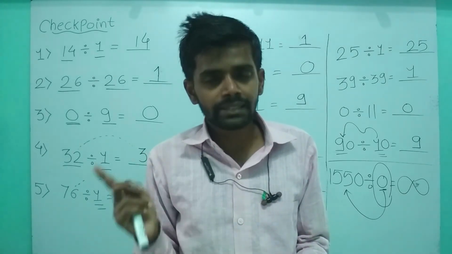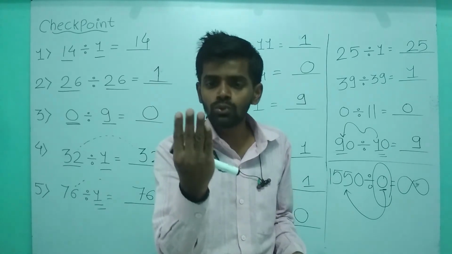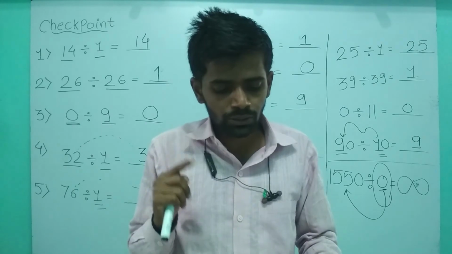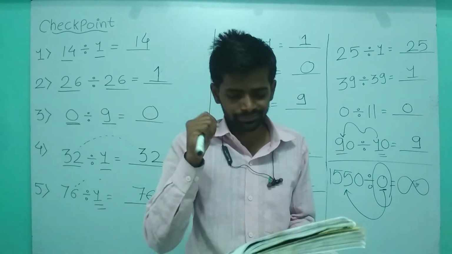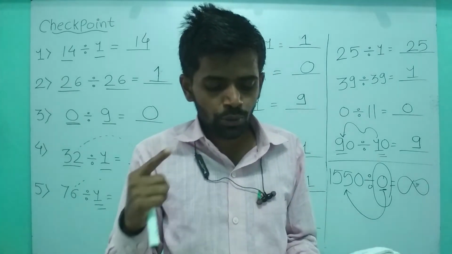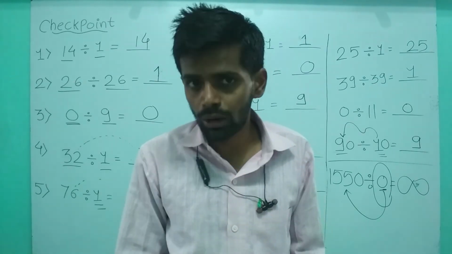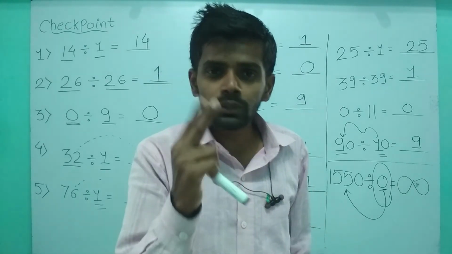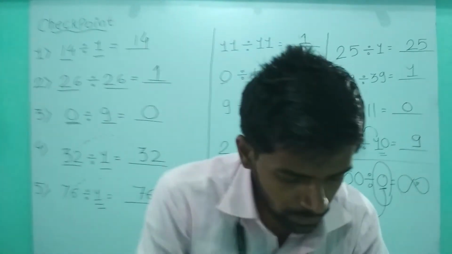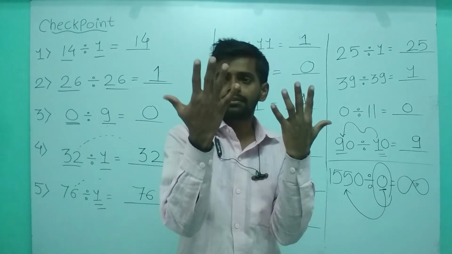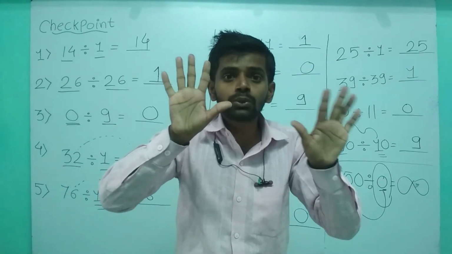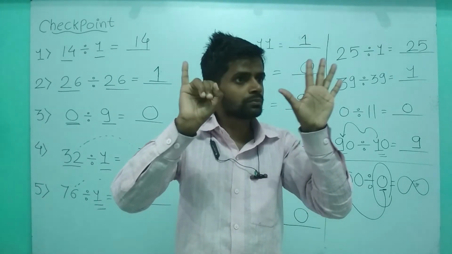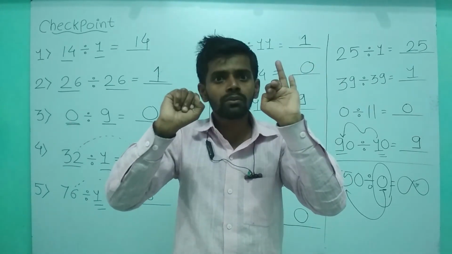How many 2 will make 6? 2 plus 2 plus 2. 3 times 2 will make 6. 3 2s is 6. So the second answer is 3. Okay. That means you have to divide the bigger number by the smaller number. ठीक है? Look everyone, how many 2 will make 10? 10 है हमारे पास. We have the 10. Okay. So how many 2 are there? So we will close two fingers. 1, 2, 3, 4, 5.